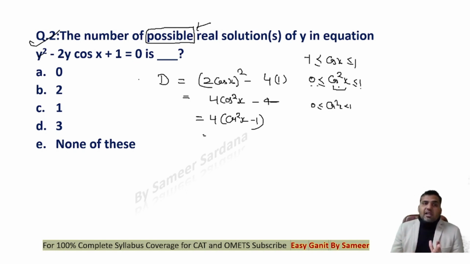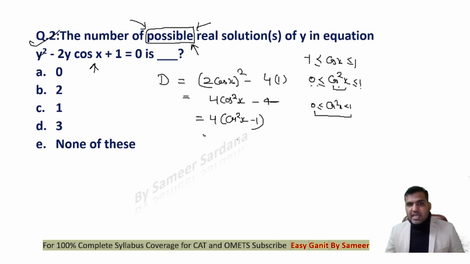Yes, that is also possible, that the roots of this equation are imaginary. But look at the question. We are supposed to find out the possible real solution. We know that for all values of cos square x which lie in the region of 0 to 1, the discriminant will be negative. That means the roots will be imaginary. But because of the word possible, which is a major word you have to keep in mind while looking at the answer to the question, I'm supposed to look at the possible real solution. I know that the equation might have imaginary roots, but the word possible is something I need to concentrate on.